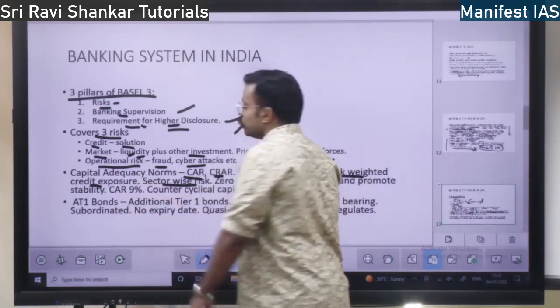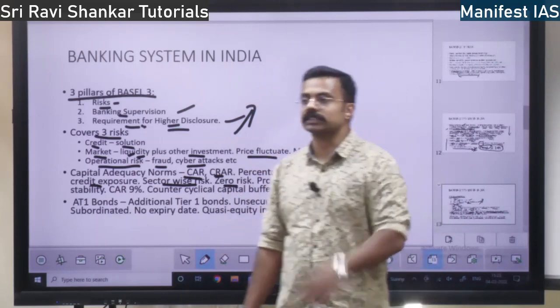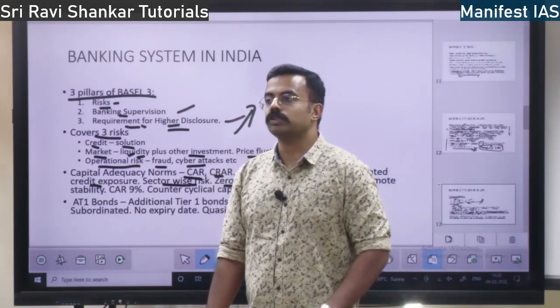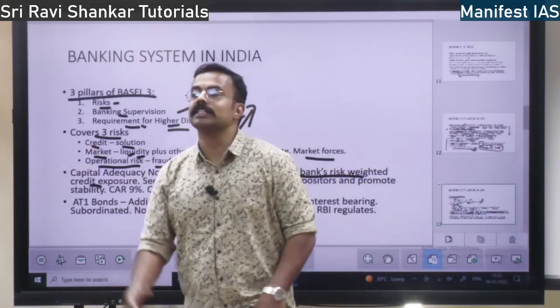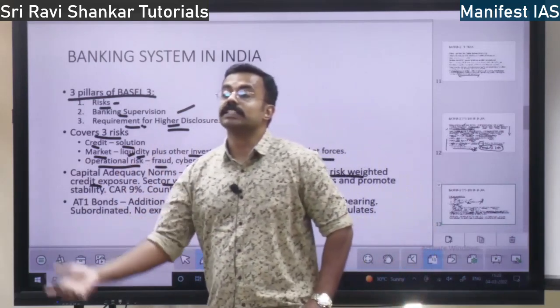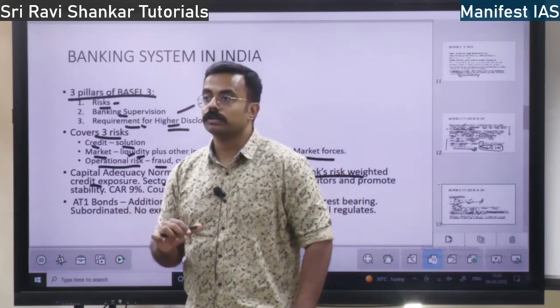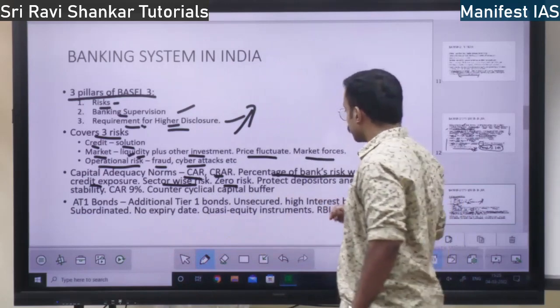Sector wise there are so many risks, and also there are some things where there is zero risk. What is zero risk? Which are the zero risk loans? When the banks give loans to the government, it is zero risk. And also, you invest in gold, that is also zero risk. Gold price, gold is always gold. So those are zero risk lending, right? Okay. Next.